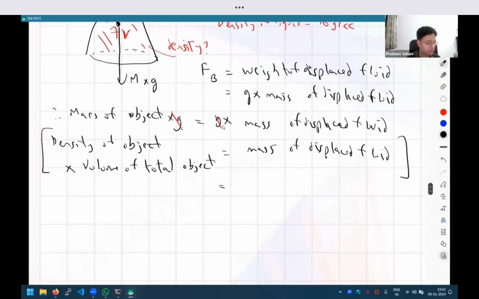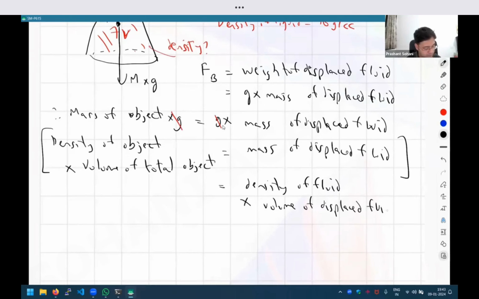And we can go one step further, because mass of the displaced fluid can again be expressed as density of displaced fluid, or density of fluid, into volume of displaced. And this part can be copied as it is.